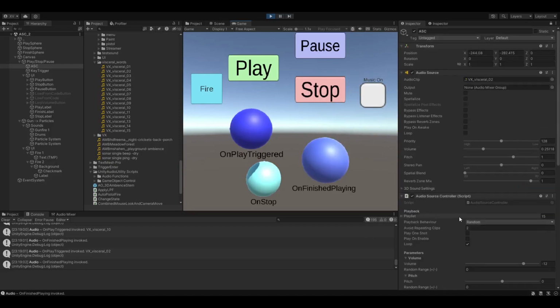The audio source controller script is linked in this video description. Please have a poke around with it and see if you can break it, as it can handle a massive range of audio from ambience to player movement to UI sounds, weapon fire, music. It's completely self-contained. It only relies on itself. It's not really a replacement for a middleware system, but for getting things up and running quickly without much faff, it does the job.